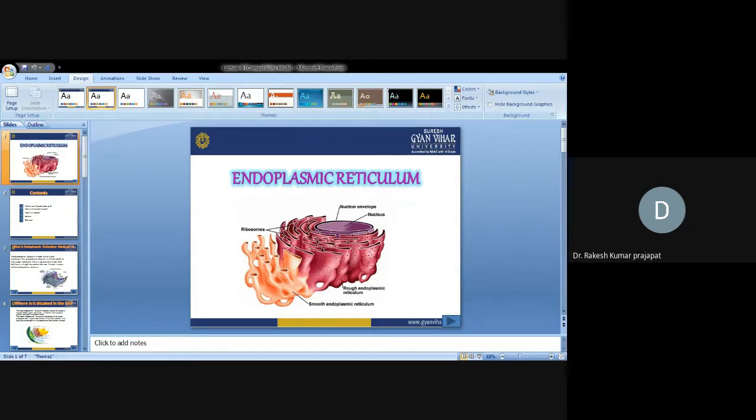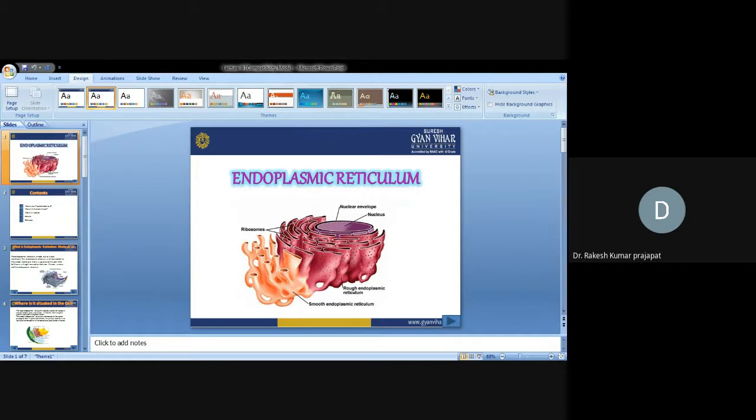This endoplasmic reticulum is made out of lipid membrane. As I told you, it's the extension of the nuclear envelope. The endoplasmic reticulum is still connected to the nuclear membrane that is wrapped around the cell's DNA, so there is a direct connection between the cell nucleus and the endoplasmic reticulum. In the picture you can see the nuclear membrane, and the endoplasmic reticulum is connected to it as an extension of the nuclear envelope.